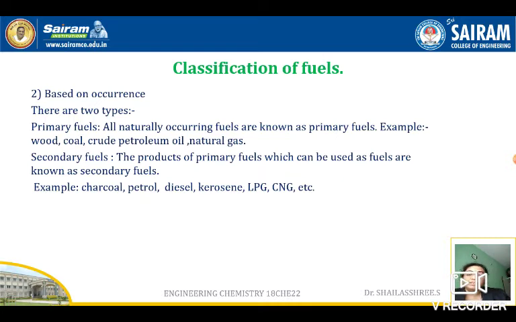Okay, so primary fuels are the ones which occur directly from nature, and the secondary fuels are the fuels which are processed from the primary fuels. Secondary fuel examples are charcoal, petrol, diesel, kerosene, CNG, LPG. They all come under secondary fuels.